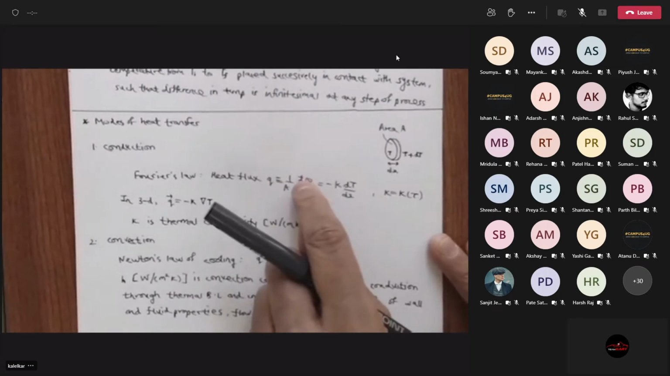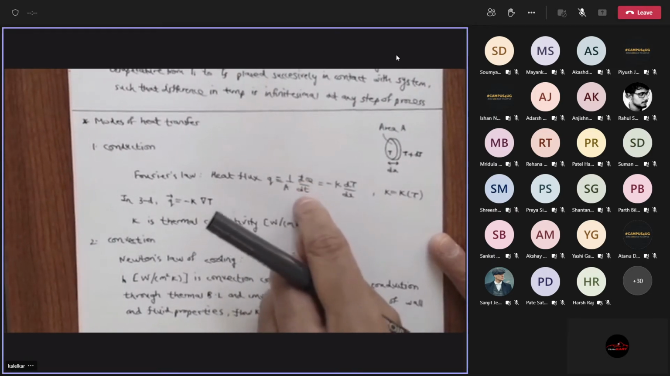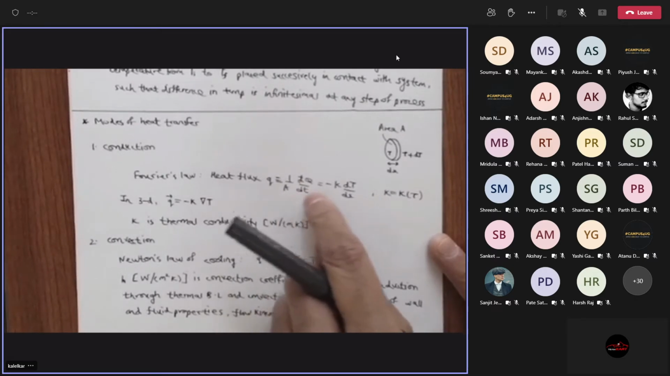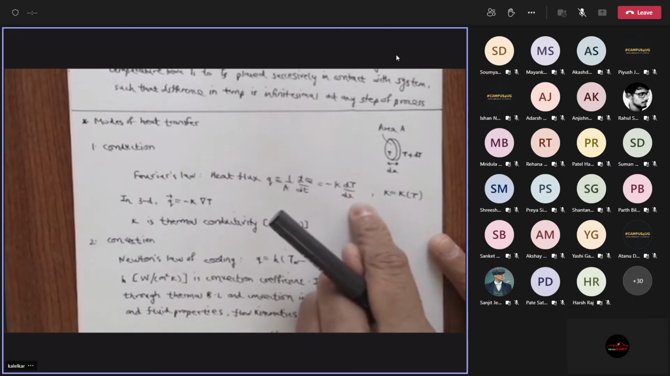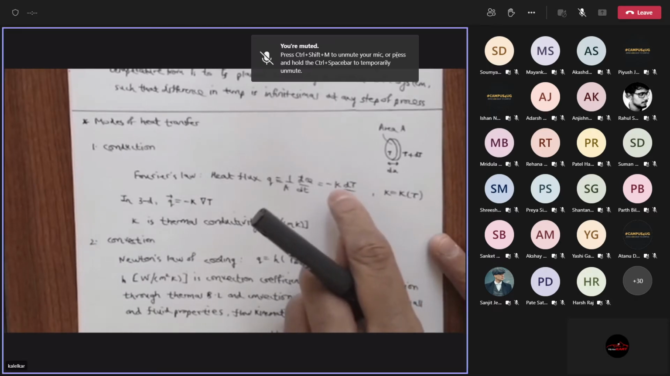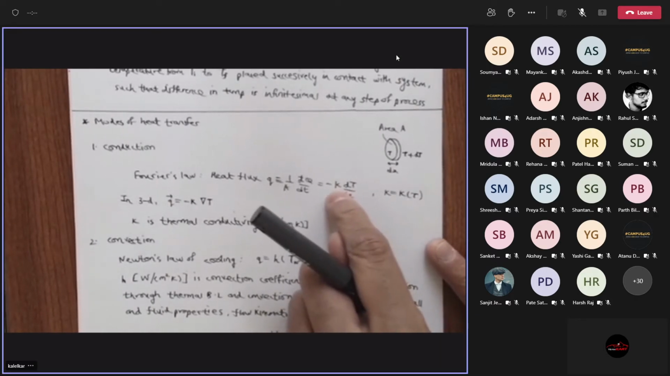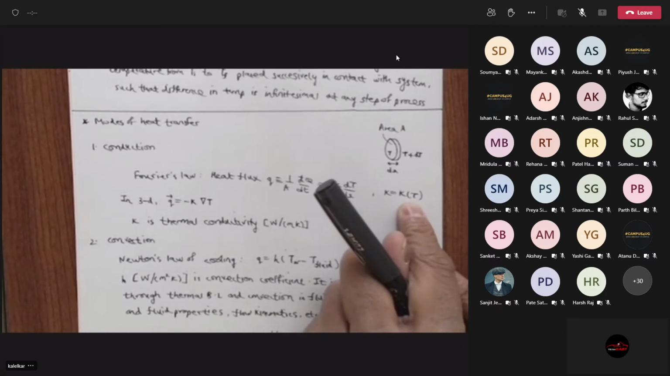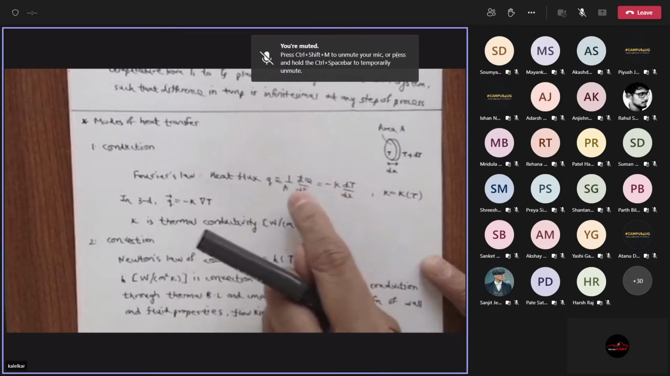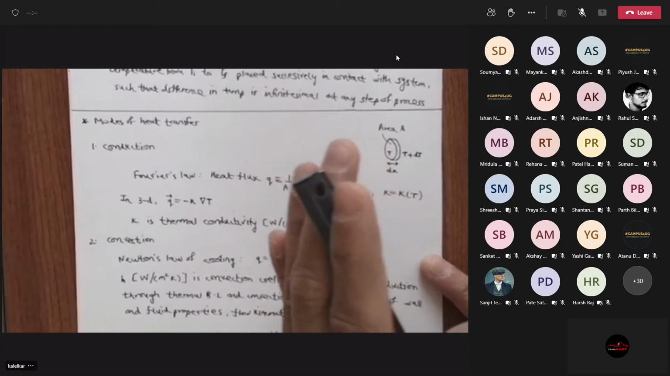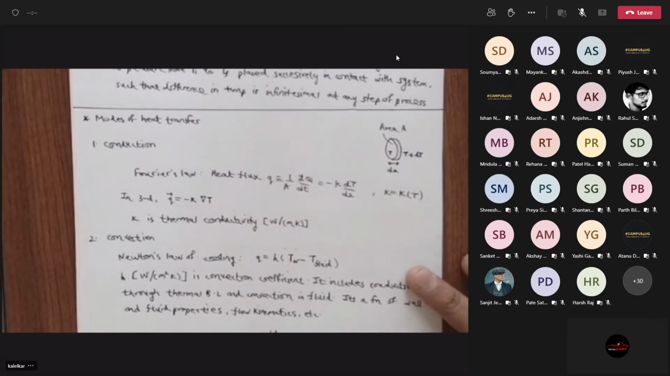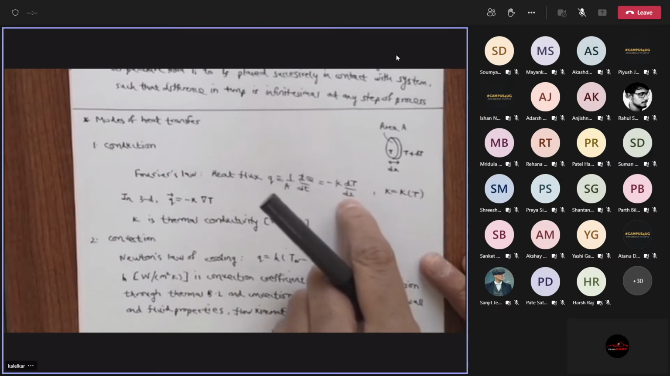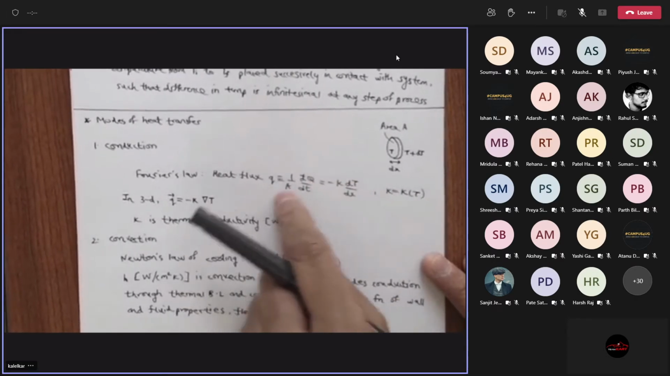It says that the heat dq by dt, t is time, per unit area, is proportional to the temperature gradient. And the constant of proportionality is the thermal conductivity, which is in general a function of temperature. Why the negative sign? Because you know that heat flows from higher temperatures to lower temperatures. Okay, so if the gradient is from high to low, then this will be positive, so that there will be positive flow of heat.